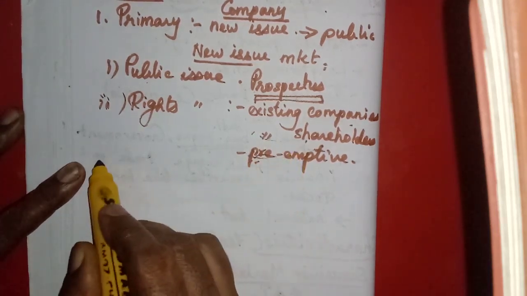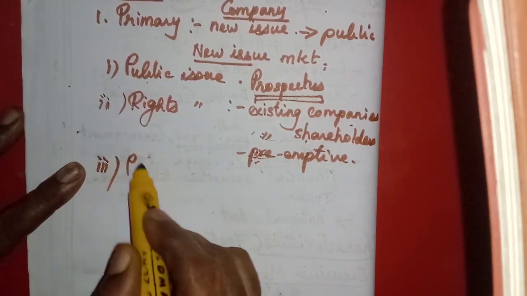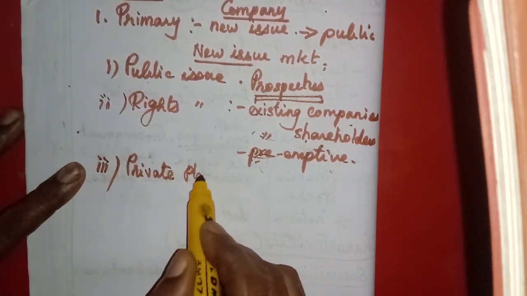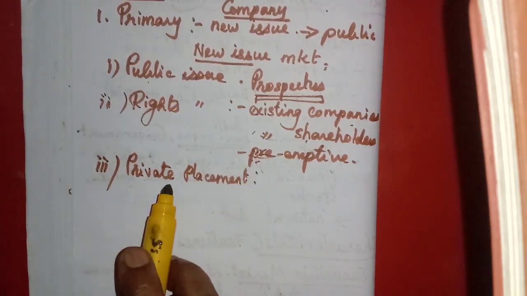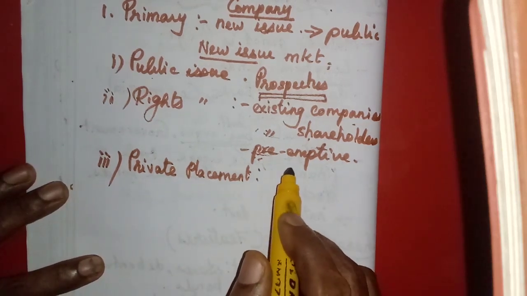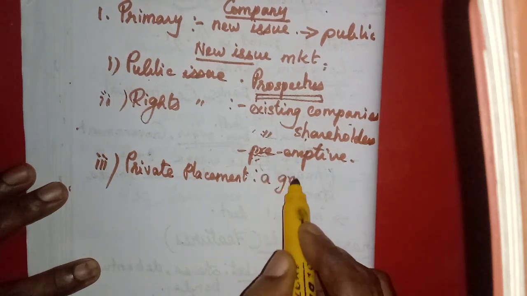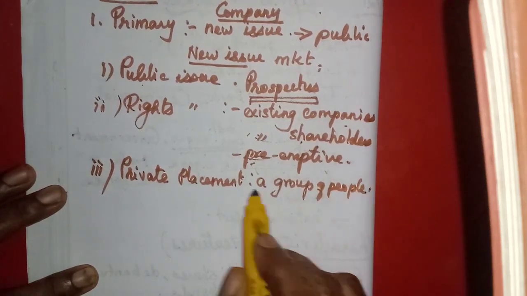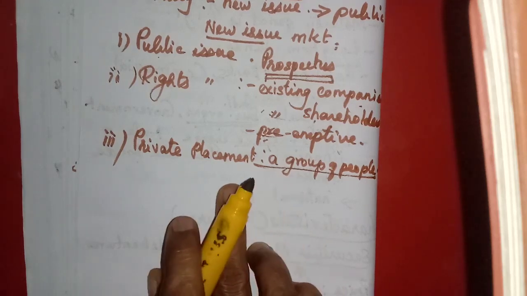The third one is private placement. Private placement will not be done publicly. It is not for the public or the existing shareholders. This one is done among maybe relatives or a group of people. For a group of people, the issue of shares will be done.